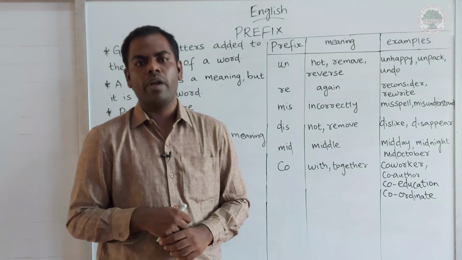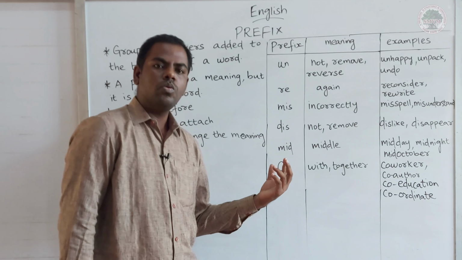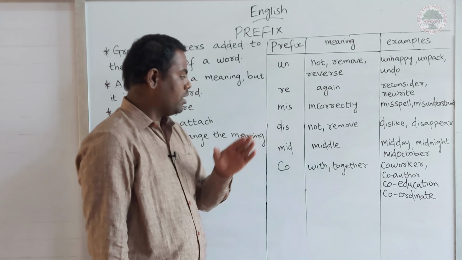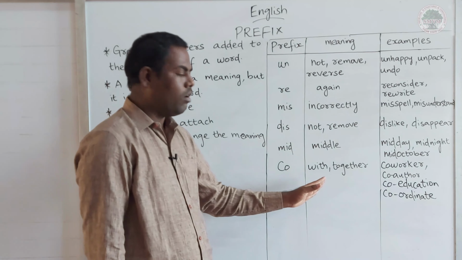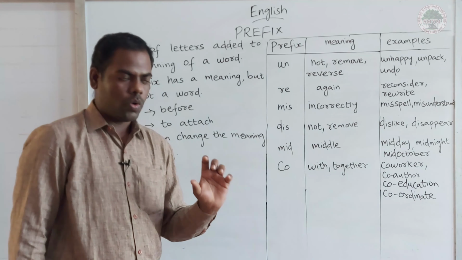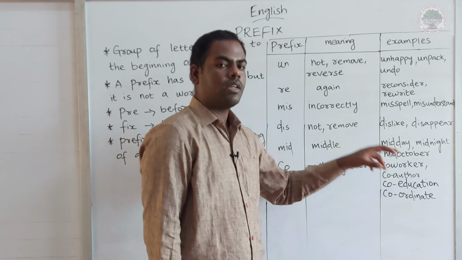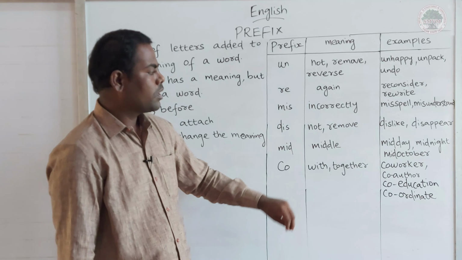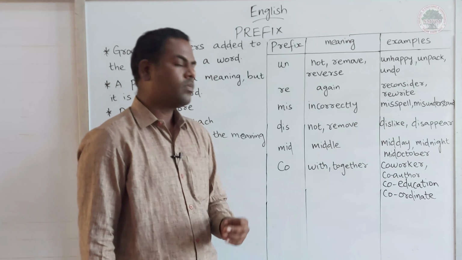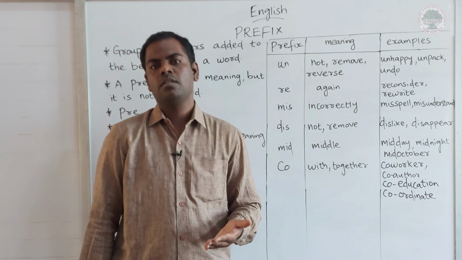See the next one, co, C-O, co, two letters. With, meaning with and together. These are the meanings of the prefix co. First, let us see the root words. Worker, author, education, ordinate. So these are the root words.